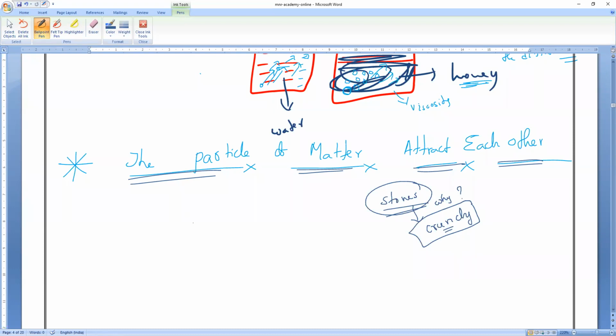Then, if I give you a single paper, have you all experienced it, everybody? A single paper. Is it easy for all people to tear it? Is it right or wrong? If I give a single paper, yes, sir.